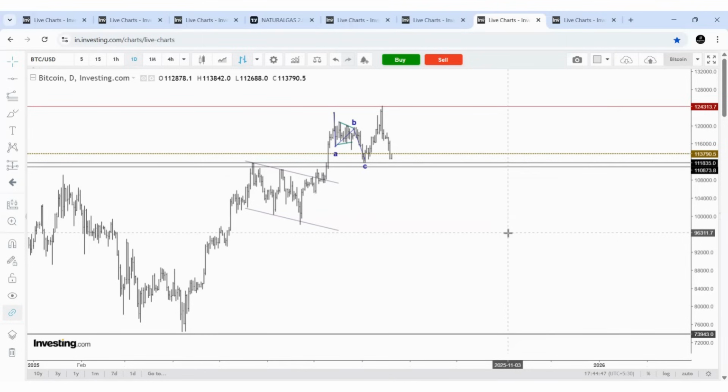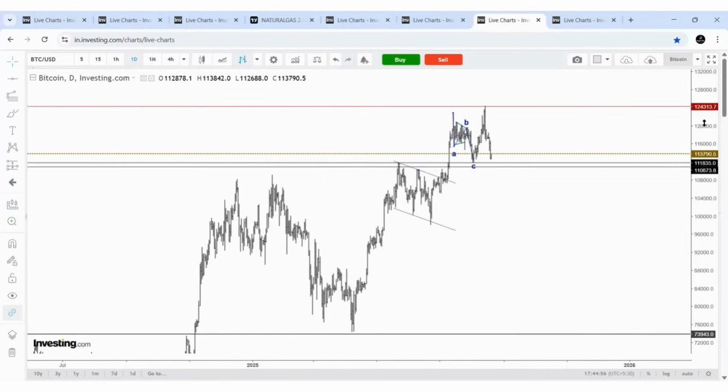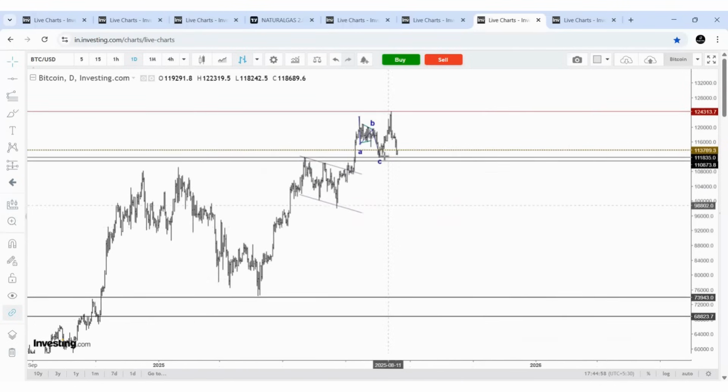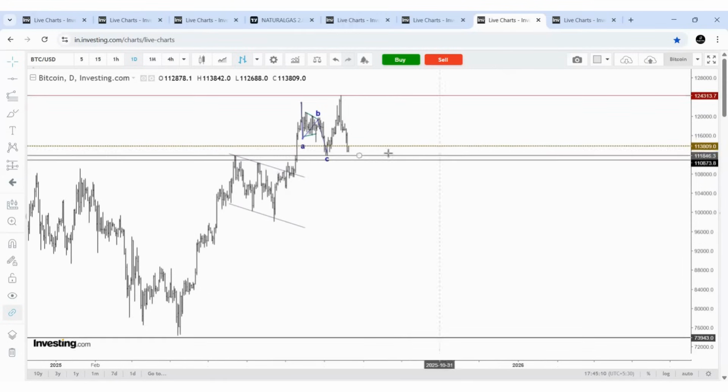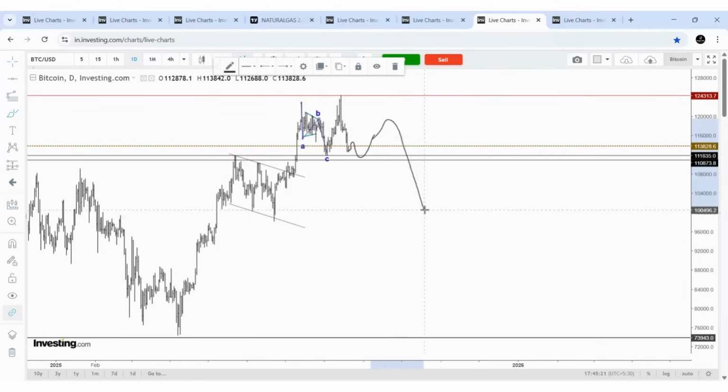So now coming to Bitcoin, I have already said that this 1,24,000 can be the important resistance, and there are chances that it can start a deeper correction, and the price can come to 74,000 also. But for that, we need to see how the price action develops. For the coming days, this can be some sort of support and a bounce may come, and we need to check the retracement. And in my opinion, it can come lower again.